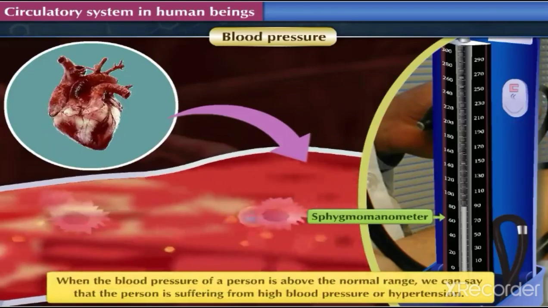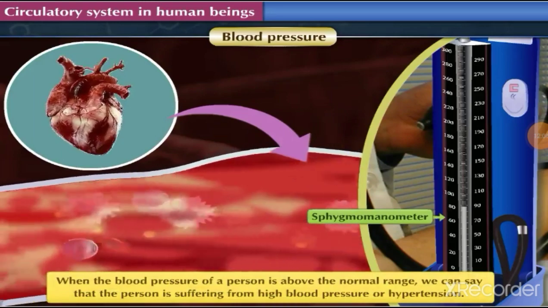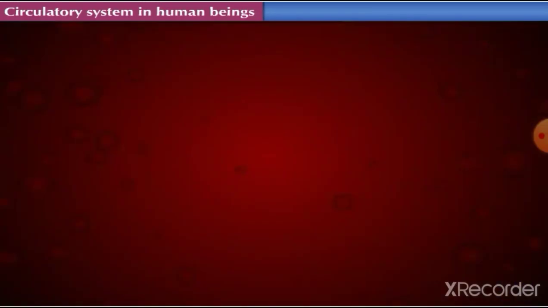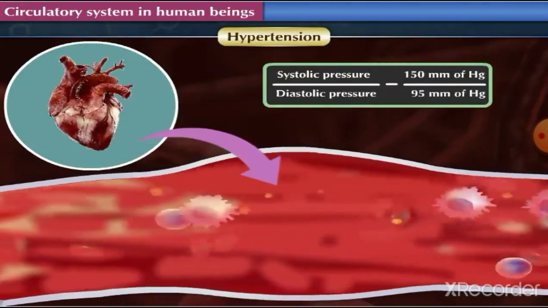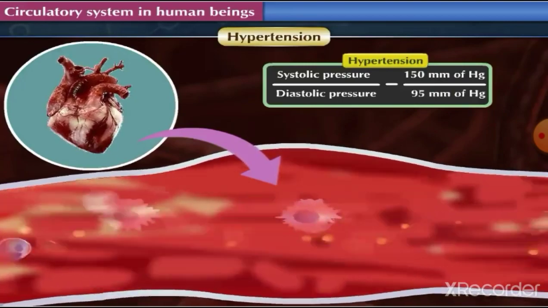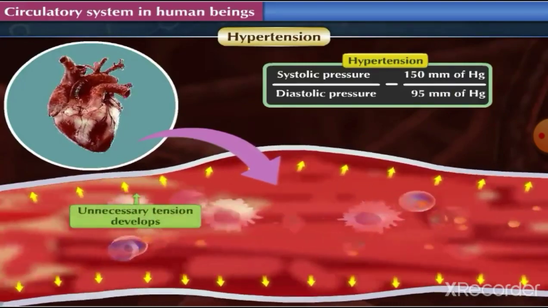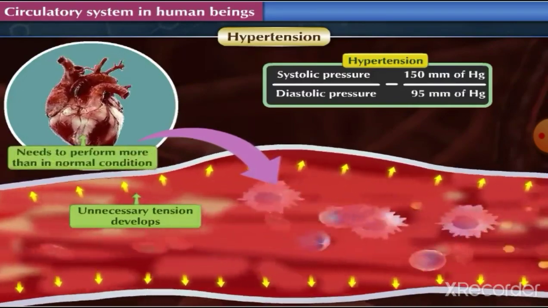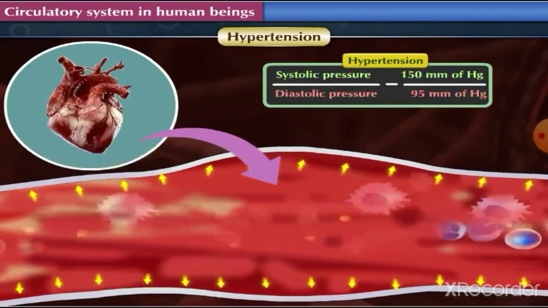When the blood pressure of a person is above the normal range, we can say that the person is suffering from high blood pressure or hypertension. Come, let us know about this clinical condition in brief. Hypertension. High blood pressure than the normal is referred to as hypertension. In arteries of the person with hypertension, unnecessary tension develops. In such condition, the heart needs to perform more than in normal condition. Both systolic and diastolic pressure are high in hypertension.